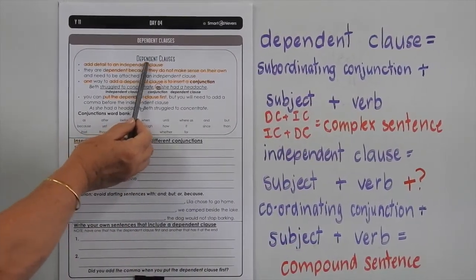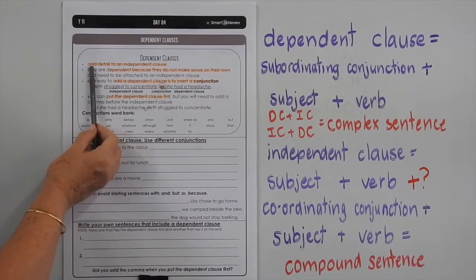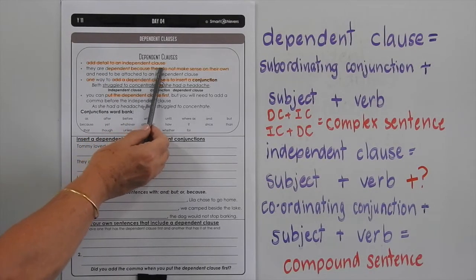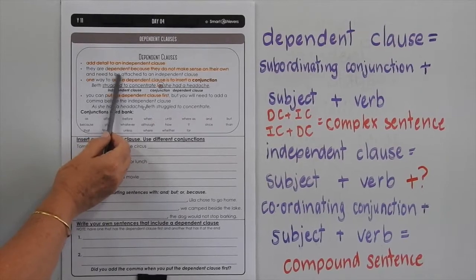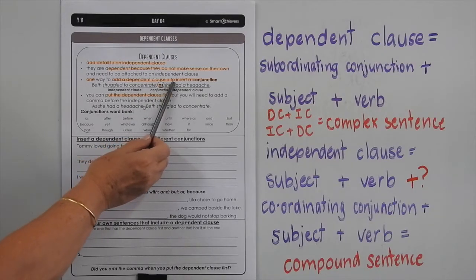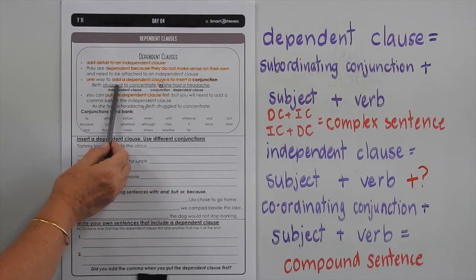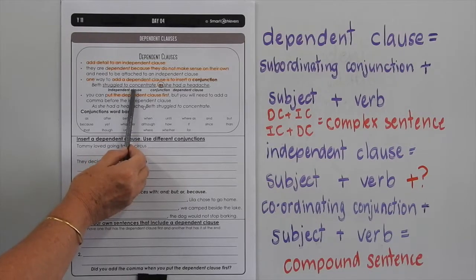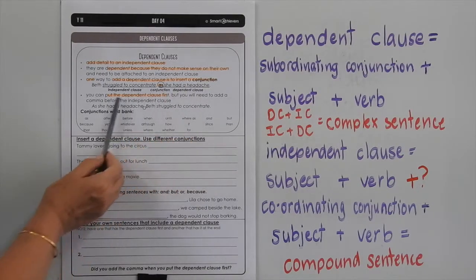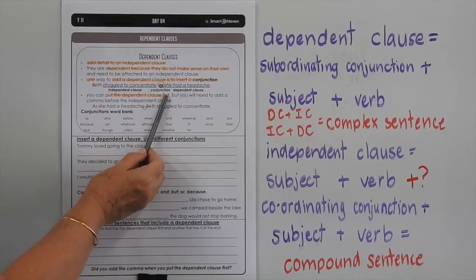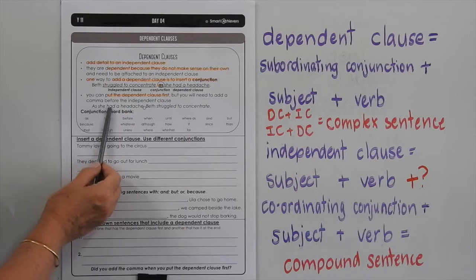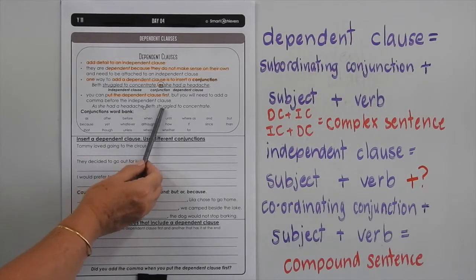Now over here we're just talking about dependent clauses. So they add detail to an independent clause. They are dependent because they do not make sense on their own and need to be attached to an independent clause. One way to add a dependent clause is to insert a conjunction. Beth struggled to concentrate is an independent clause. The conjunction is as, and the dependent clause is she had a headache. You can put the dependent clause first, but you will need to add a comma before the independent clause. So as she had a headache, comma, Beth struggled to concentrate.